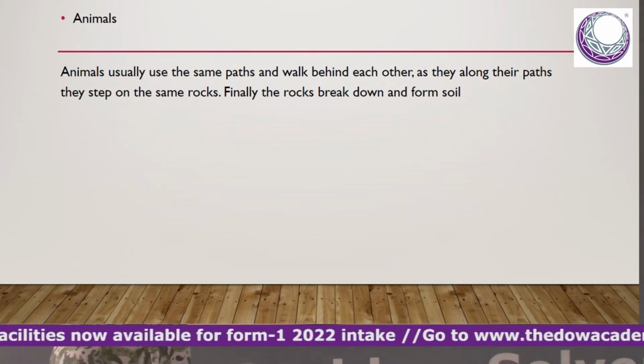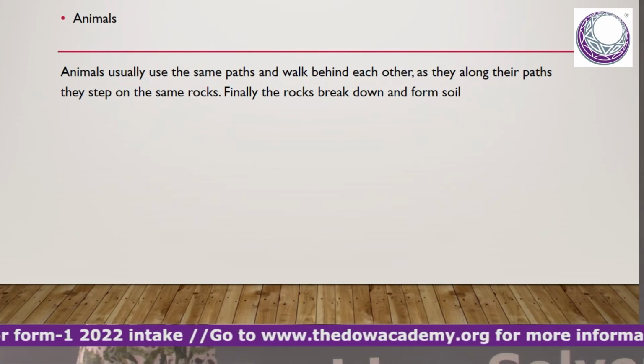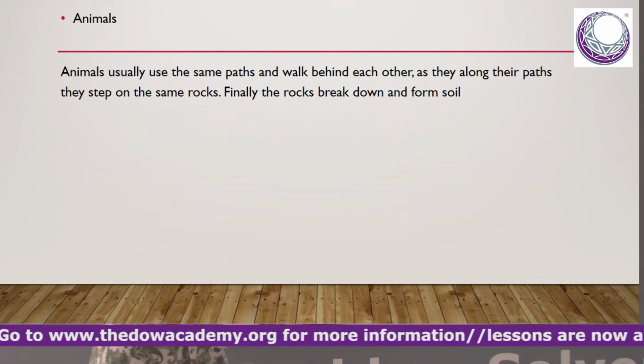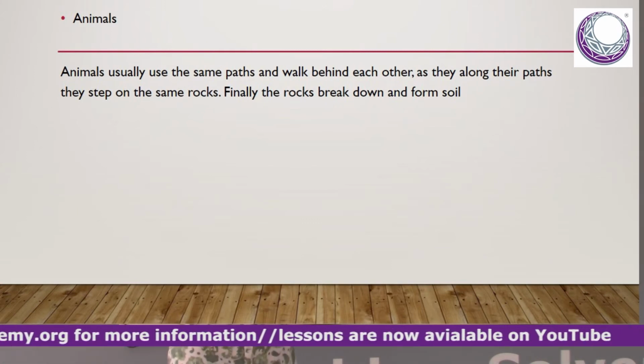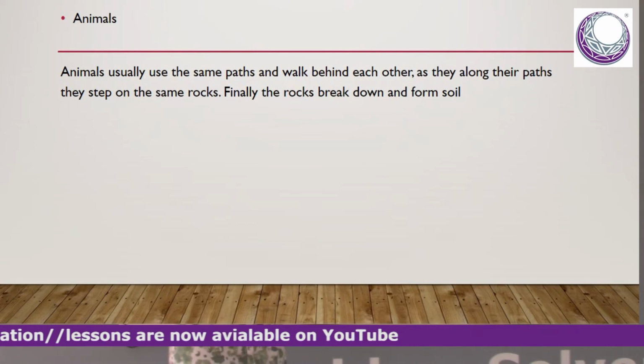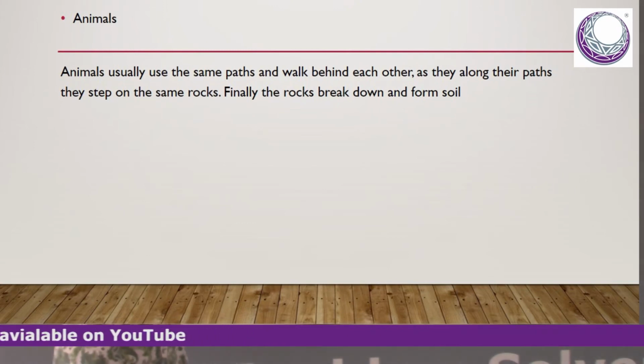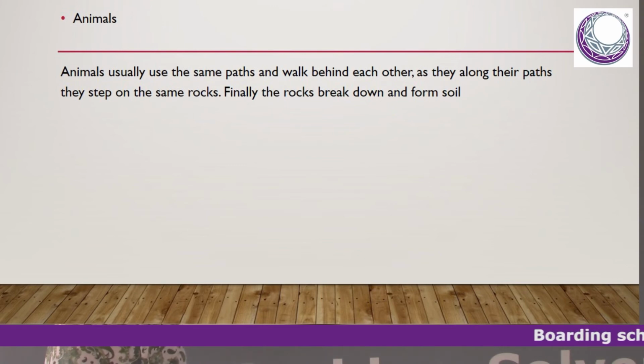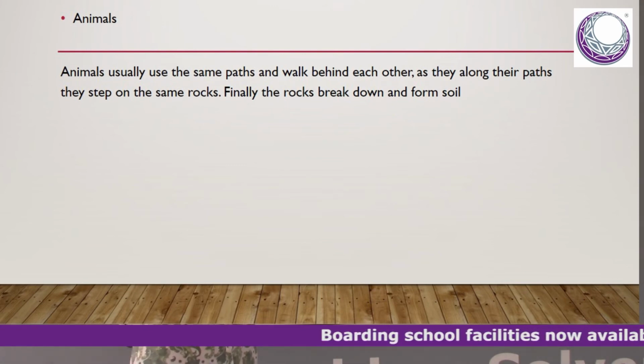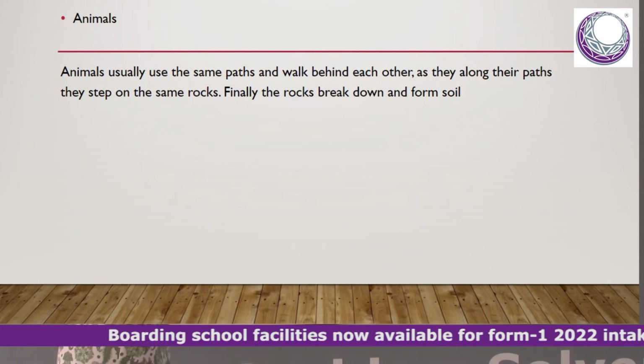When you think of our animals that we keep in agriculture, usually when we take them to their grazing land, they usually walk behind each other. And as they walk behind each other, it's possible that they step on the same stones. And that will force the stones to break further and form soil.